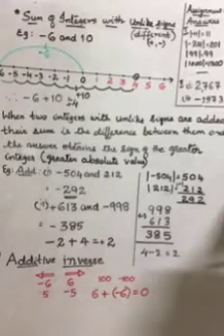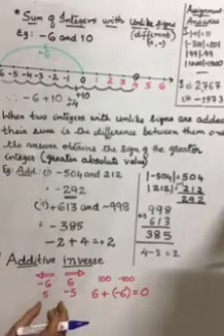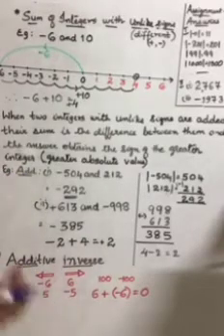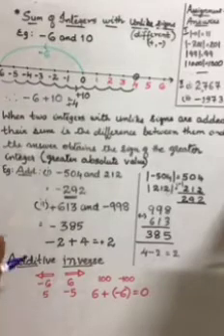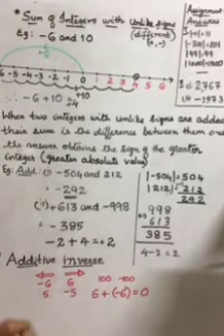I'll show you on the number line quickly. Look at the number line. Now, let's take a small example, 5 and negative 5. I'm going to add 5 and negative 5. What did we say? When we add an integer and its additive inverse, the answer should be 0. Let's see how that happens.